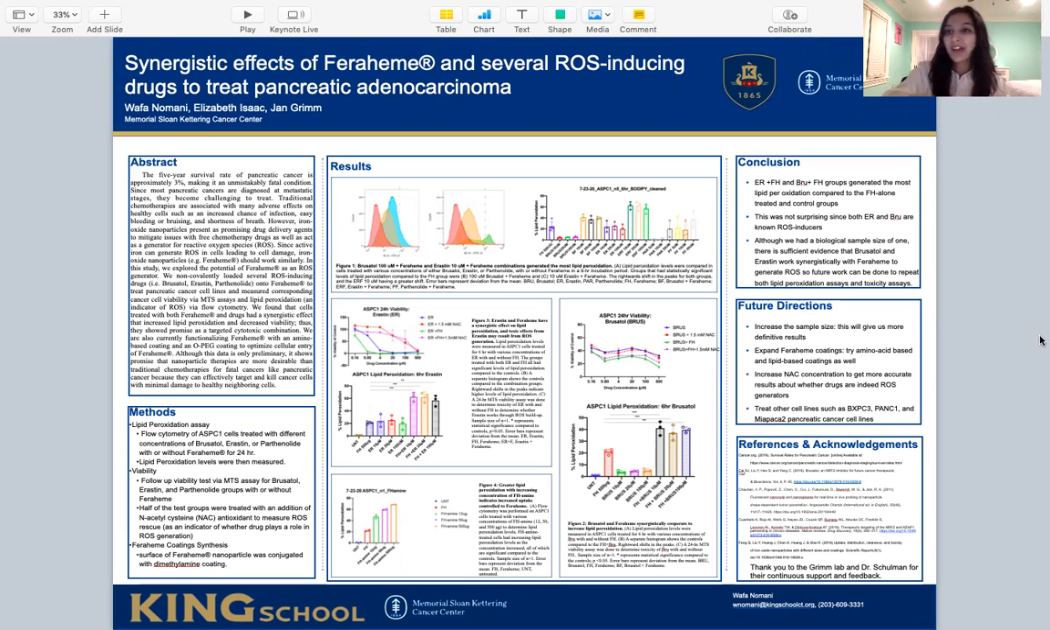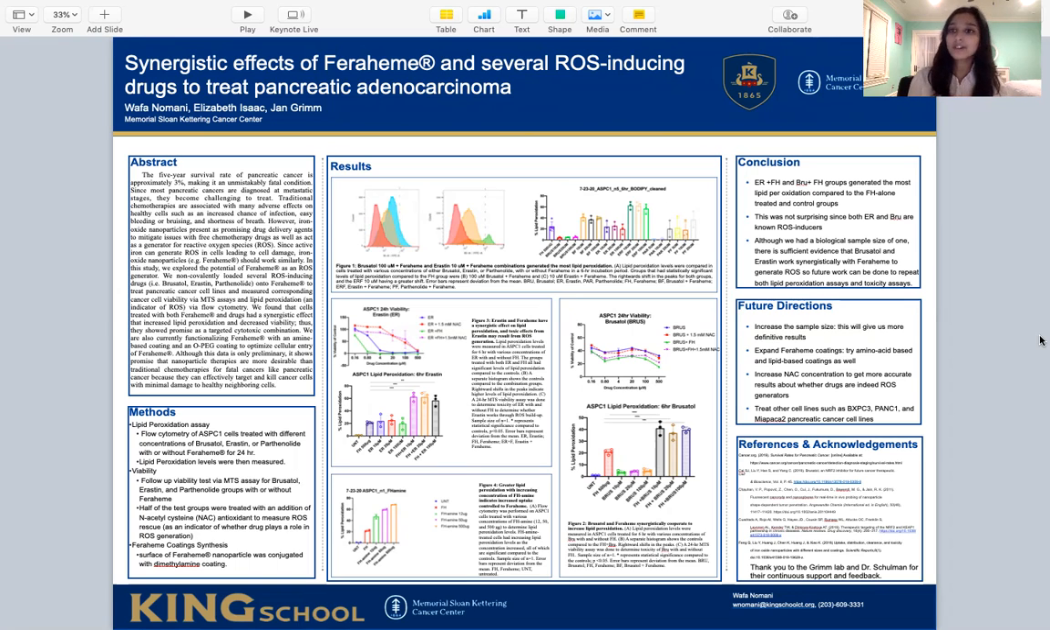And on top of that, the current treatment regimen includes chemotherapeutic agents, which have many adverse side effects on the healthy tissues. So, iron oxide nanoparticles, such as Feraheme nanoparticles, actually present as promising drug delivery agents, as well as potential generators for reactive oxygen species, abbreviated as ROS.